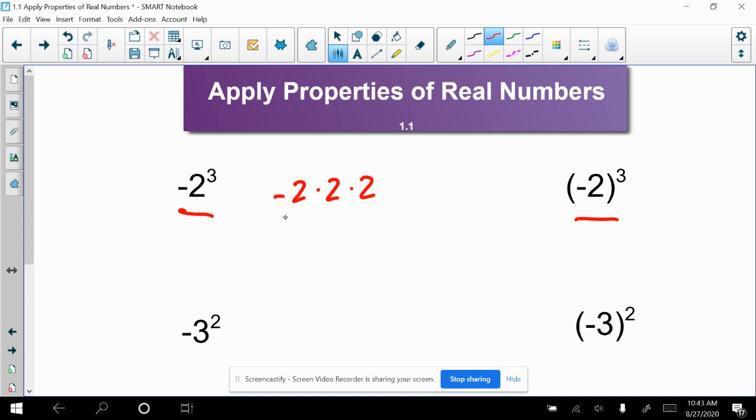So when you actually do this math, -2 times 2 is -4, and -4 times 2 would be -8. You should type that into your calculator, and you should be able to verify that -2 to the third power is -8.